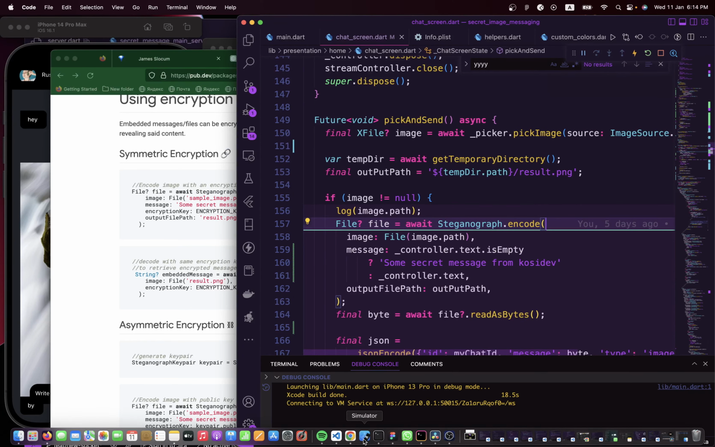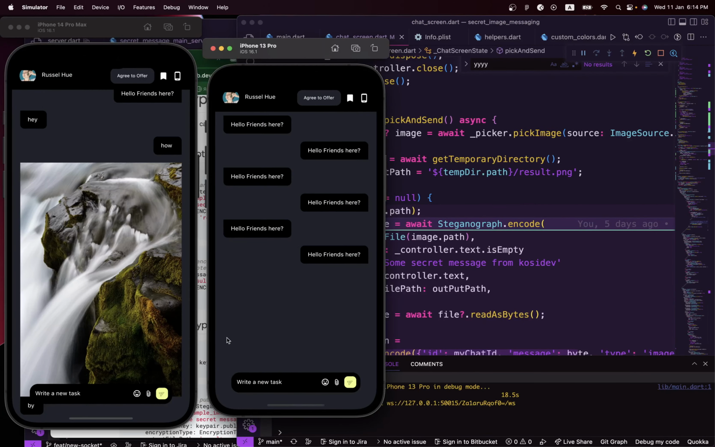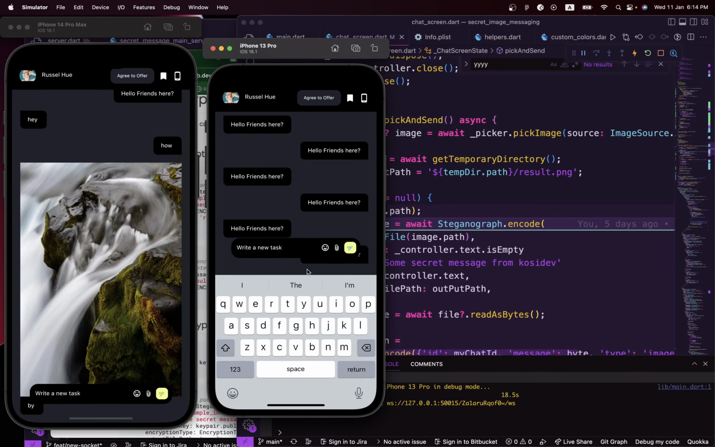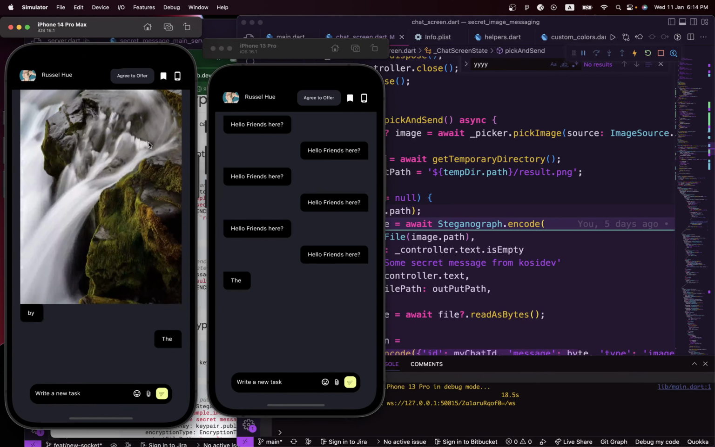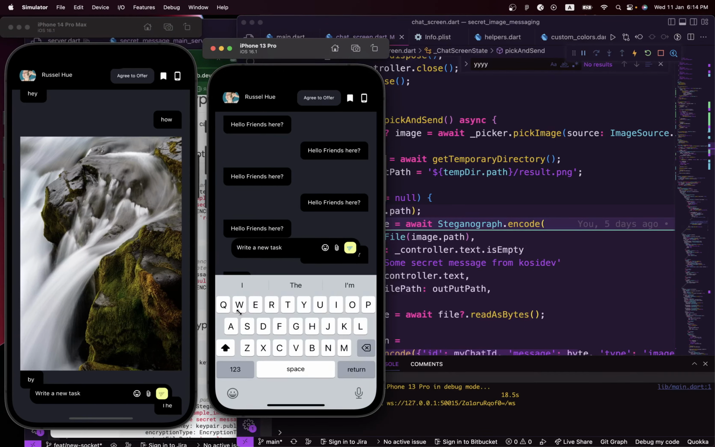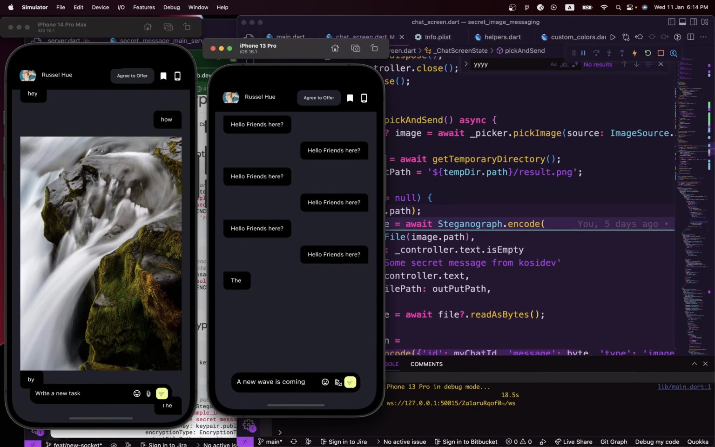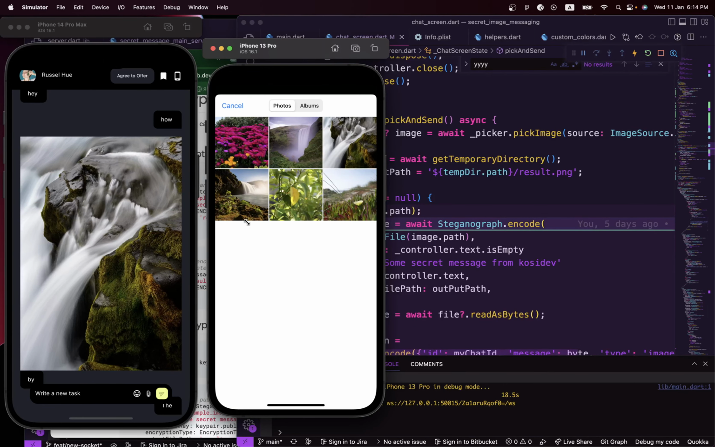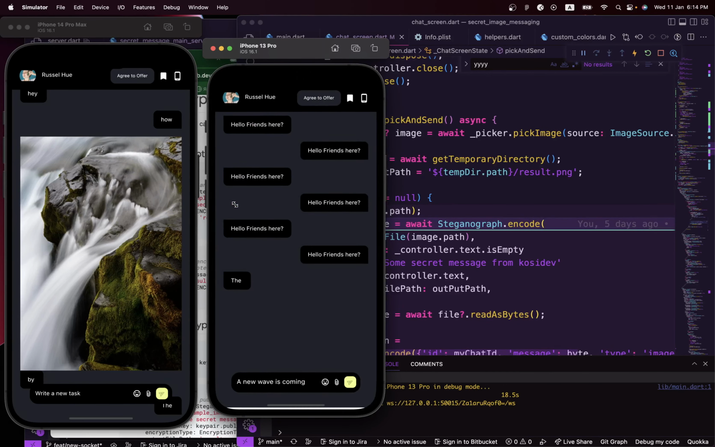So we have the two apps running. Let's go ahead and test it again. I'm going to send a message from here. Try this. Yeah, the message was received. Let's encode the secret. So I'm going to say a new wave is coming, and then choose an image. So let's see, go and choose this one.